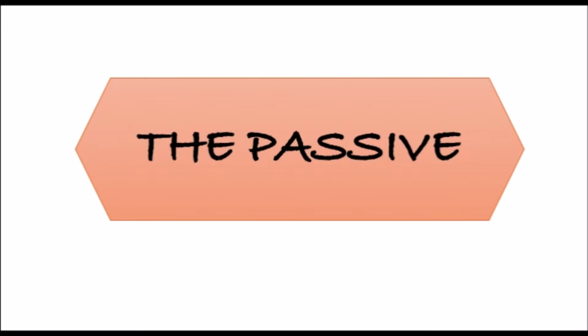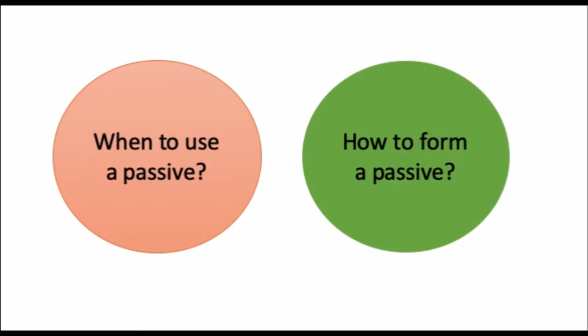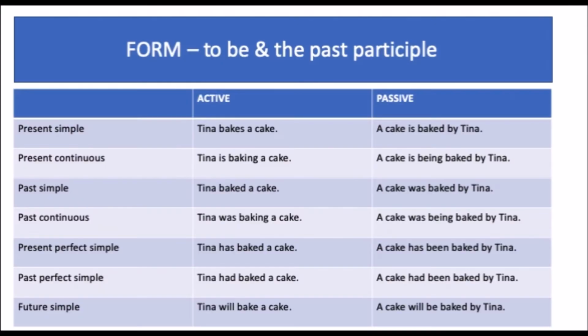This time, the passive. We're going to look at when to use a passive and how to form a passive. I'm going to show you how we form the passive in every tense in the English language. We form the passive with the verb to be in the appropriate tense and the past participle of the main verb. Let's take a look at these examples.